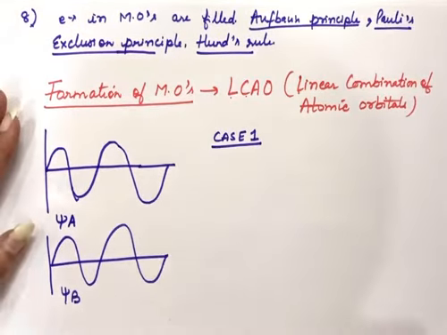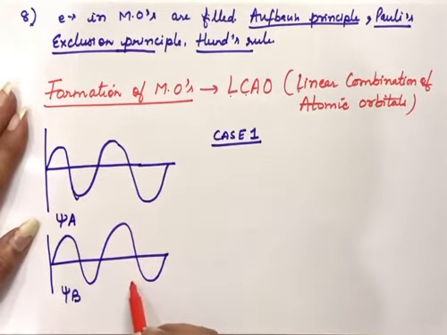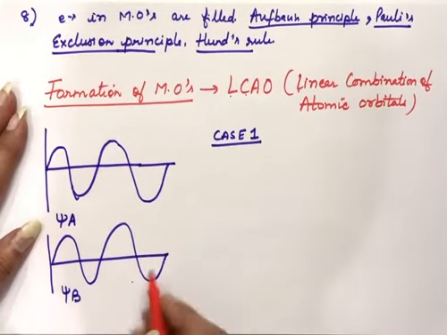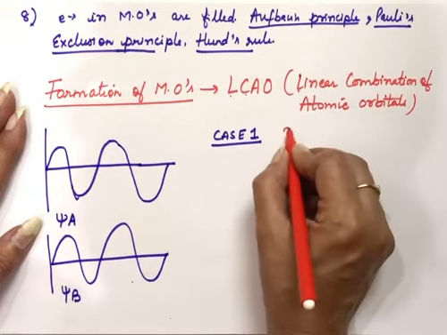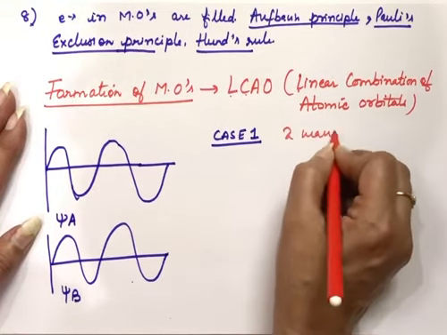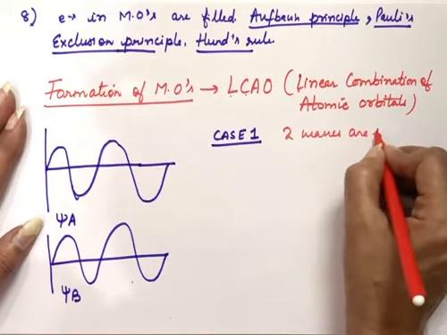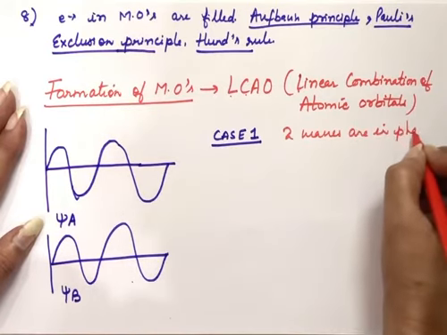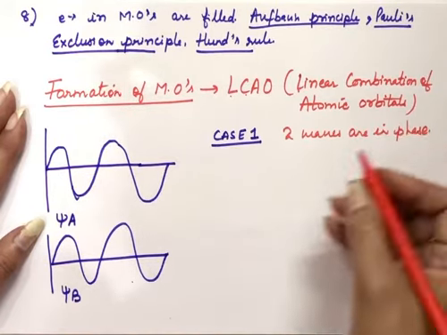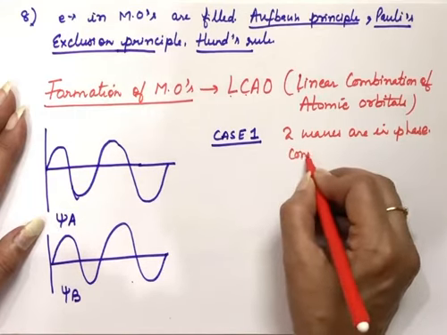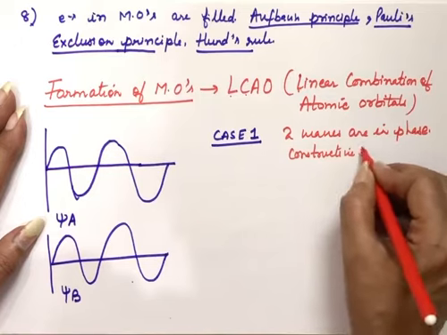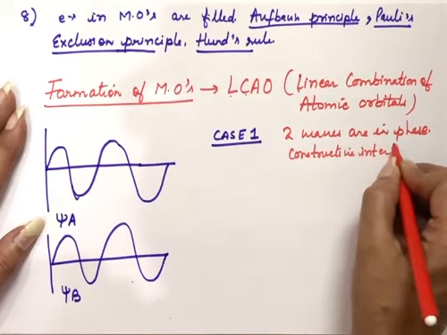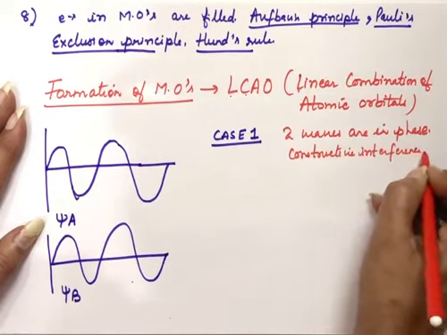Now when these two waves start overlapping with each other, we can have the first case, that the two waves are in phase. What does it mean when two waves are in phase? There is constructive interference. The two waves overlap and there is constructive interference, or we say that they add up.